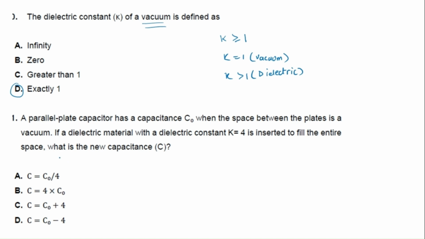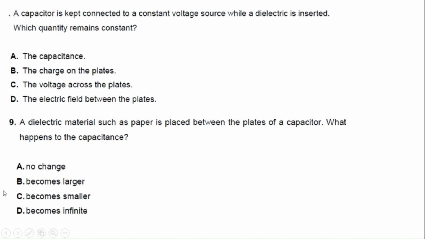Okay, next question. A parallel plate capacitor has a capacitance C0 in vacuum and you insert a dielectric with K equal to 4. So what will happen to C? What was the equation of C? C is equal to K times C naught. So K is here 4. So what would be the answer? 4 times C naught. Good.